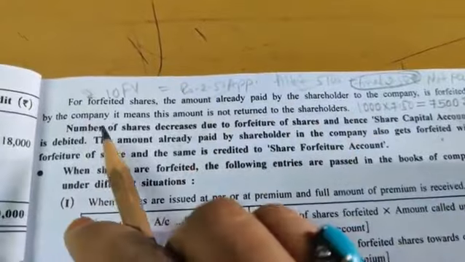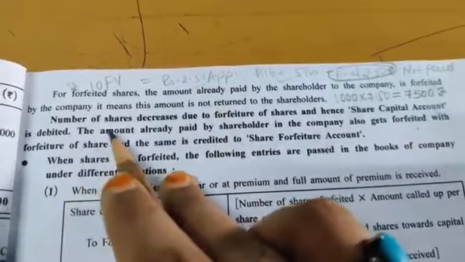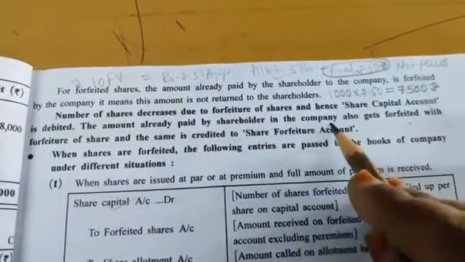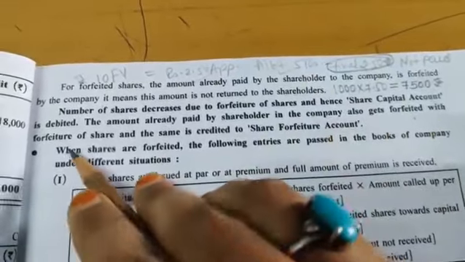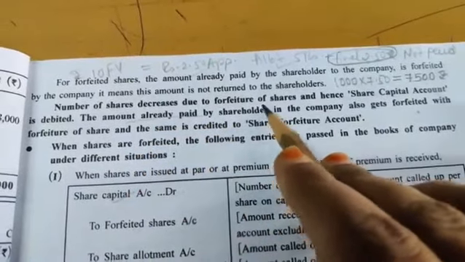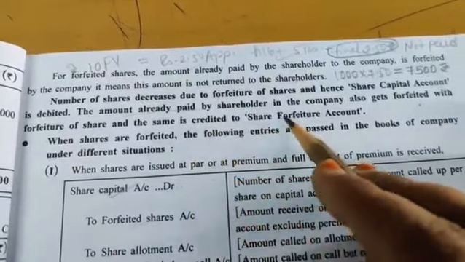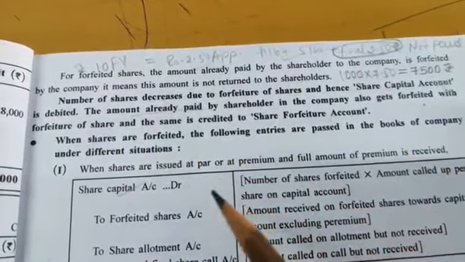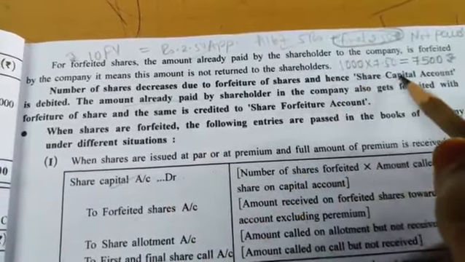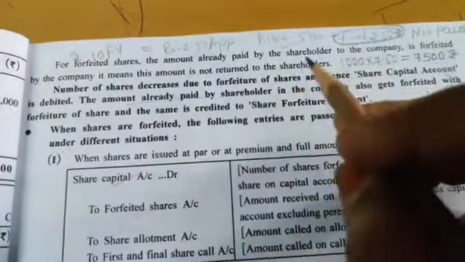Clear? Now see, the number of shares decreased due to forfeiture of shares and hence the share capital account is debited. Here the share capital account will be debited. The amount already paid by the shareholder to the company also gets forfeited with the forfeiture of shares. That is, the amount which is paid by the shareholder will go to the forfeiture account, and the same is credited to the share forfeiture account. So just remember that the share capital account is debited, according to the number of shares.